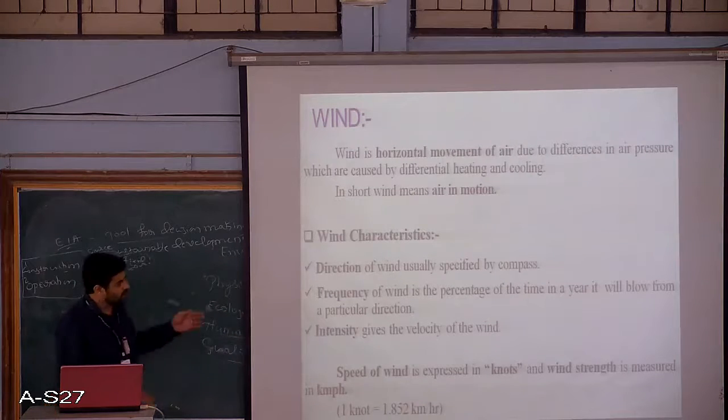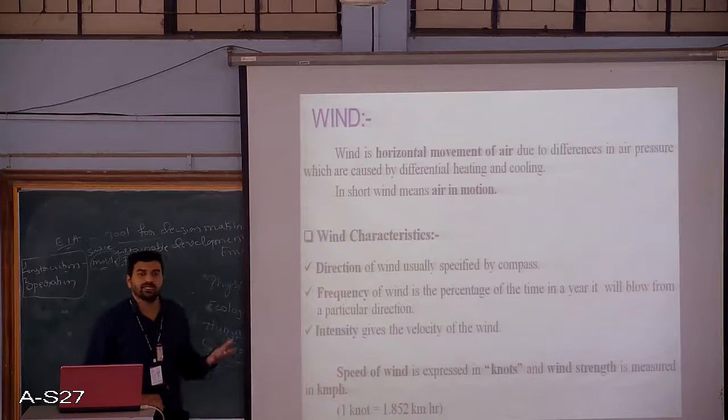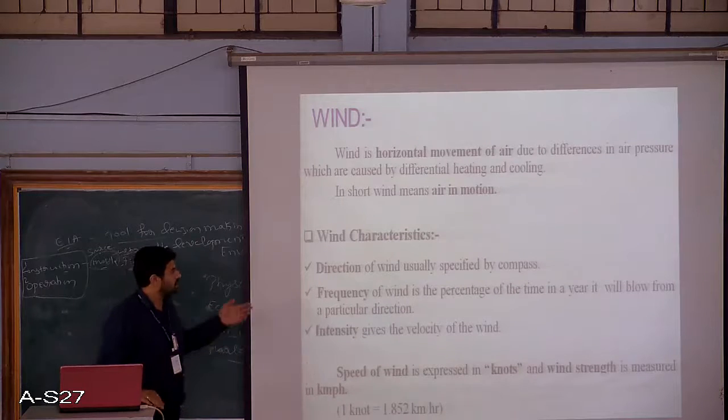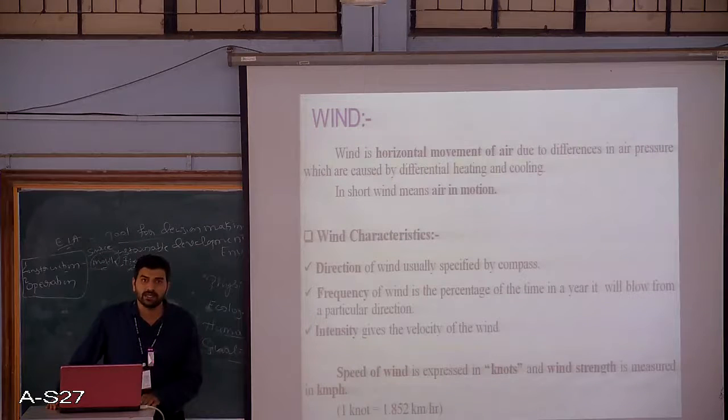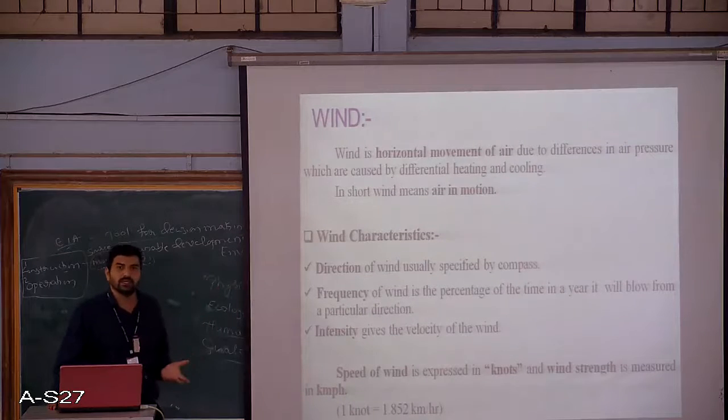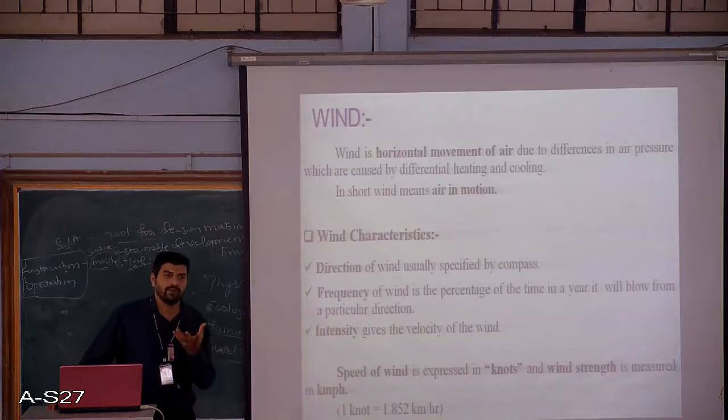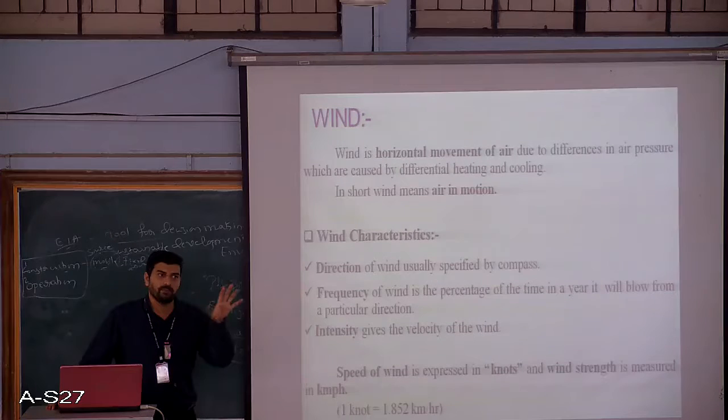So whenever there is a wind, we need to understand various characteristics of the wind. Some of the important characteristics are the direction of the wind, the intensity of the wind, and also the frequency of the wind or the wind coverage in that particular area. Just like we do this study of wind in case of airports, wherein we studied wind rose diagrams, to see in what direction the wind is blowing and what percentage of a year the wind flows in a particular direction at a particular intensity.